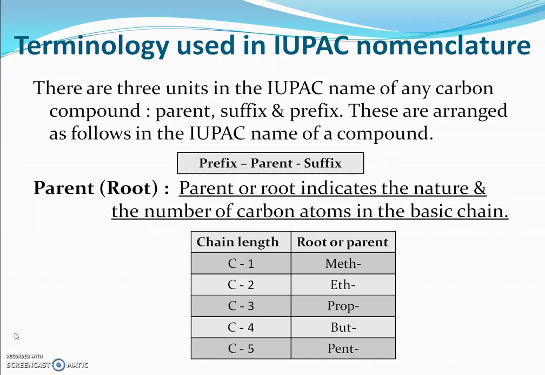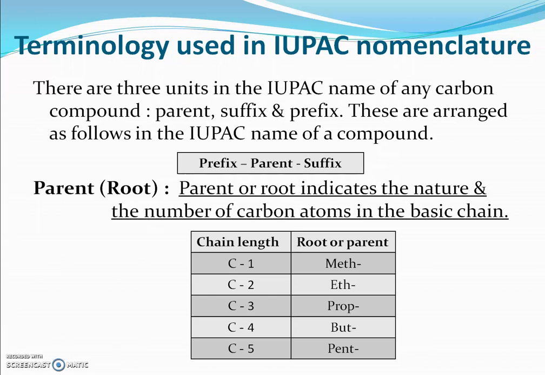If suppose in that chain there is only one carbon atom, the root name or parent will be methane. It is shortly written as meth. If the chain contains two carbon atoms, then the parent will be ethane, so the root will be eth. If the chain contains 5 carbon atoms, then the parent will be pentane and the root will be pent.